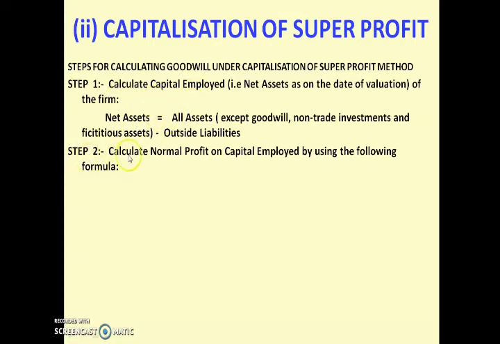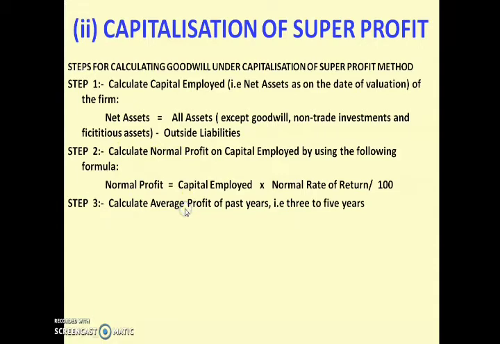Then the second step is calculate normal profit on capital employed by using the following formula. So second step is calculation of normal profit, and that is normal profit is equal to capital employed into normal rate of return divided by 100. Capital employed you got from step 1. Normal rate of return will be given in the question, divided by 100.